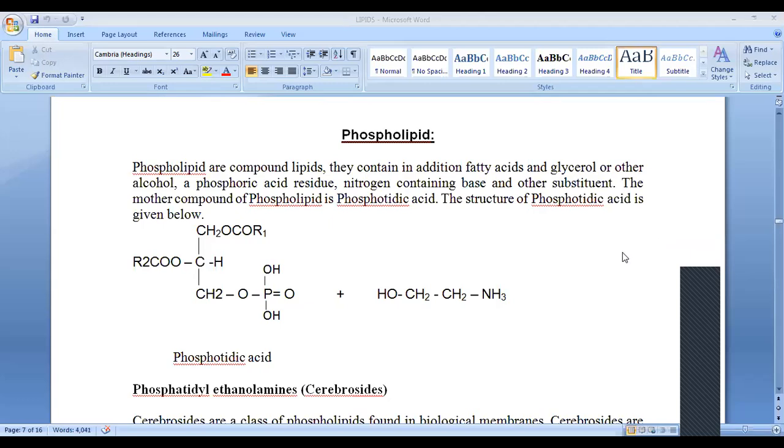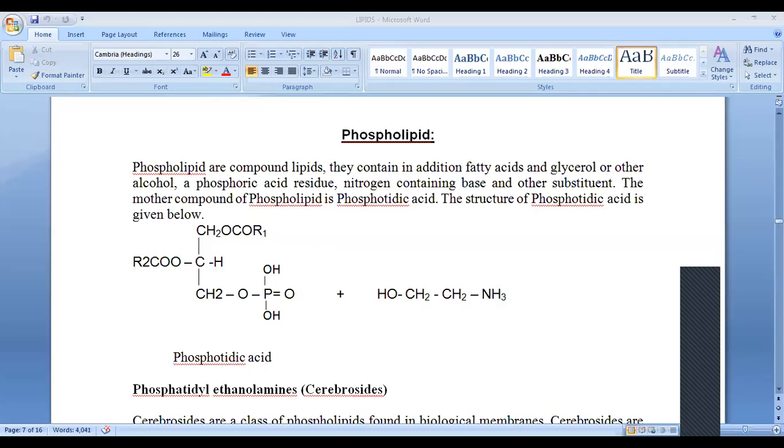Please don't talk on the side. So yes, why is it an ester bond? Because this bond is between alcohol and acid. This is known as an ester bond, and this is a phospholipid, and this is the mother compound of phospholipid. Okay, this is known as phosphatidic acid. This is why I said phospholipids contain fatty acid, glycerol, and a phosphoric acid residue, and then a nitrogen containing base and other things. So the mother compound of phospholipid is phosphatidic acid.